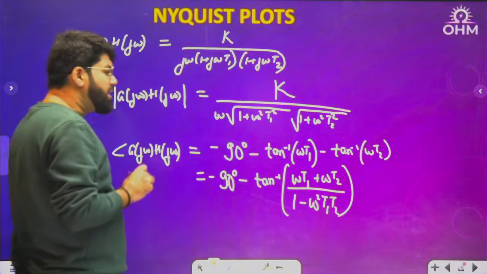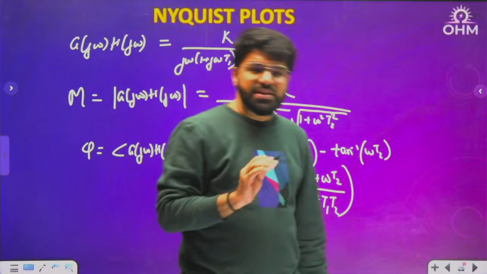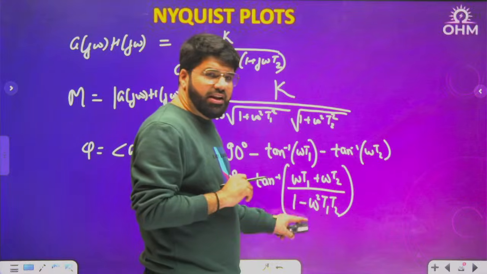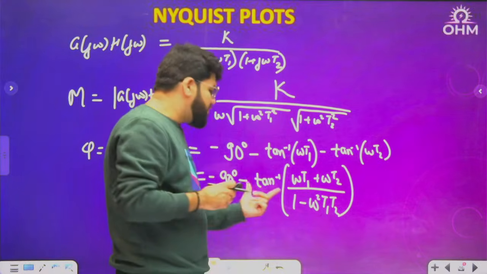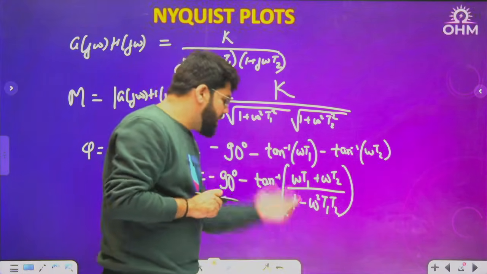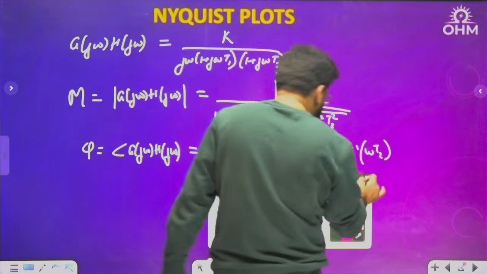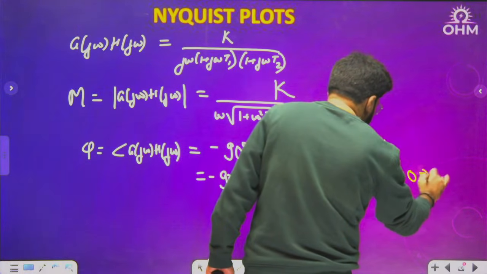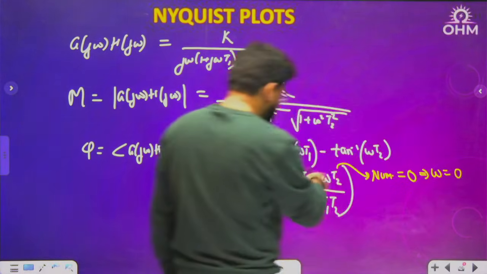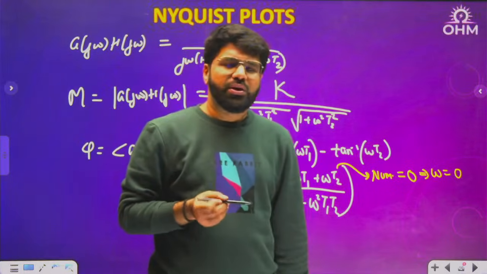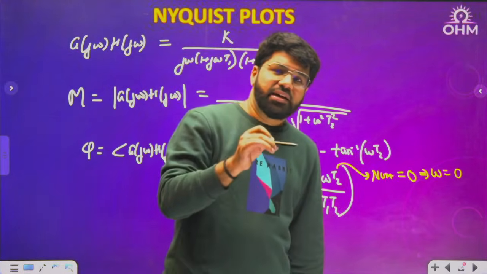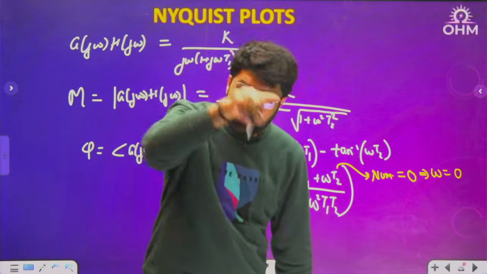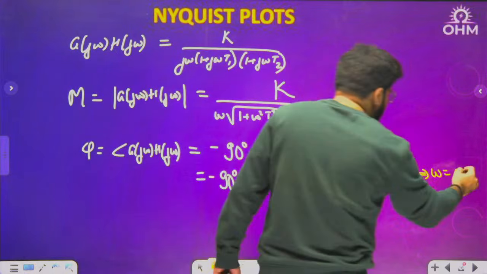Now, what is that critical frequency? For critical frequency, take both the numerator and denominator of the final answer. Simplify everything in terms of a single tan inverse term and then take the numerator and denominator equal to 0. If you take numerator equal to 0, you get omega equal to 0, but omega equal to 0 cannot be the critical frequency because the critical frequency is between 0 and infinity. When you start and when you end, you are changing the quadrant in between. So this cannot be the critical frequency.